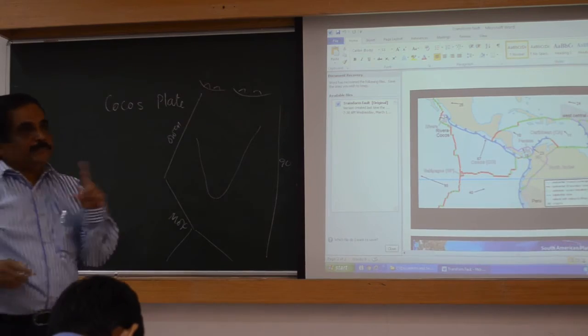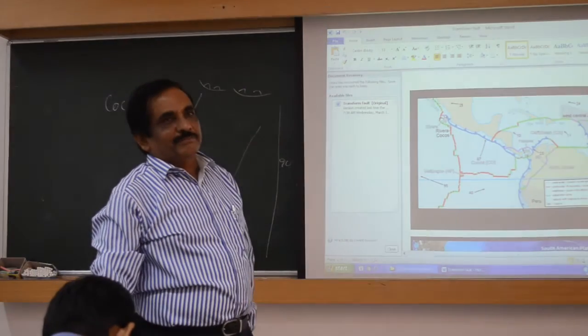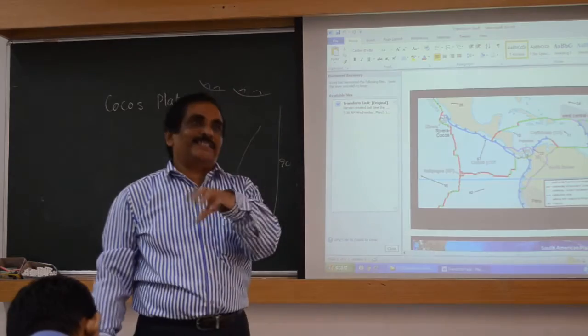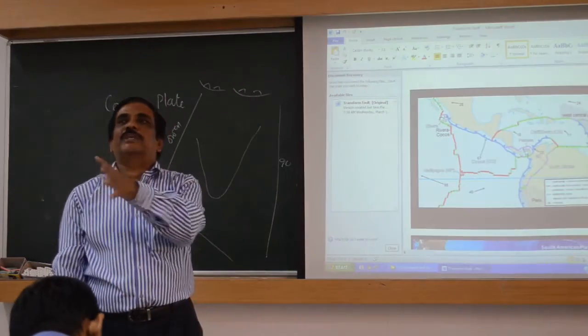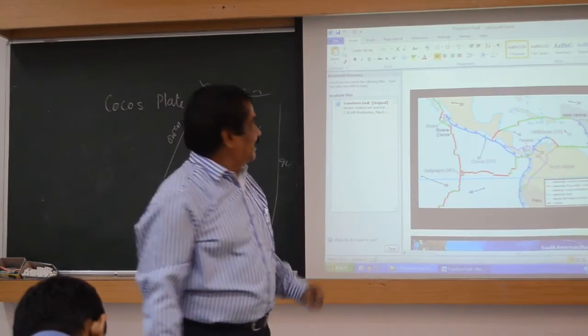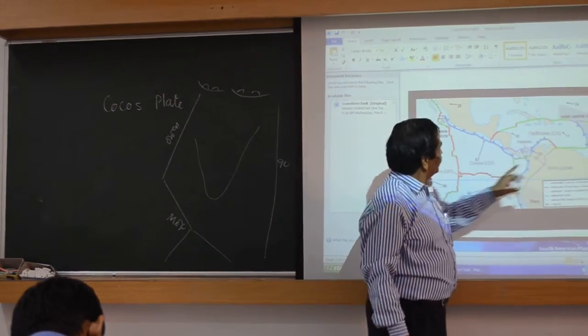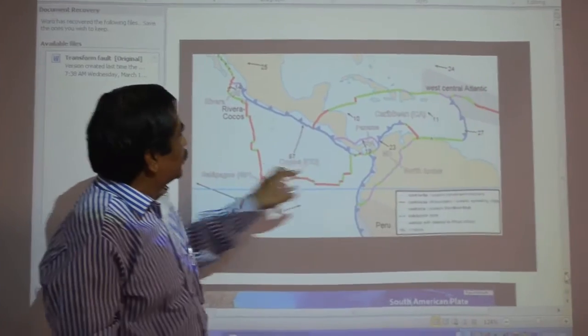Like this, all the major plates have these, but minor plates and micro plates are very small in size, a few thousand square kilometers in area. The Cocos plate is one. Caribbean is another.